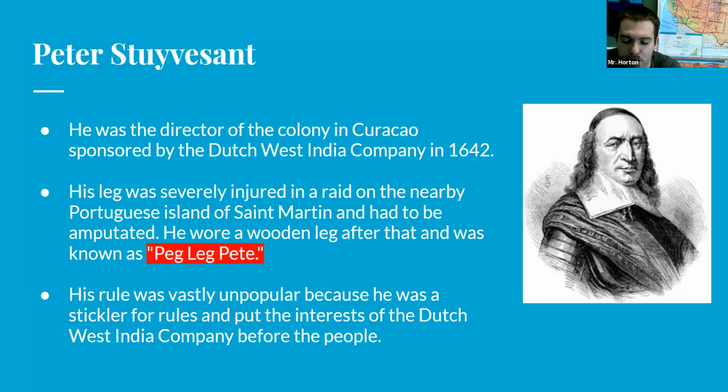So he didn't really care for the people on the island as a ruler. He cared about making money and making the island successful in trade. So that's why he became an unpopular ruler and wasn't remembered well by the many people around him. So Peg Leg Pete, Peter Stuyvesant, was known as Peg Leg Pete for having his leg cut off, amputated, while he was in battle, trying to take over some more islands near the Middle Colonies. Okay, so that's Peg Leg Pete, Peter Stuyvesant.